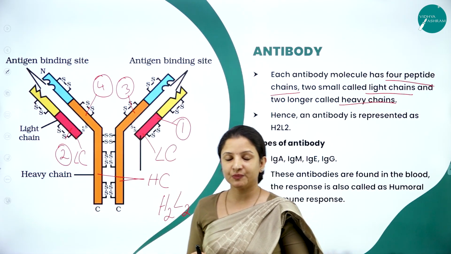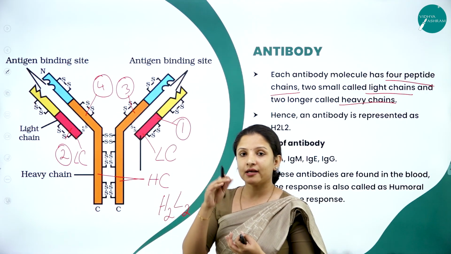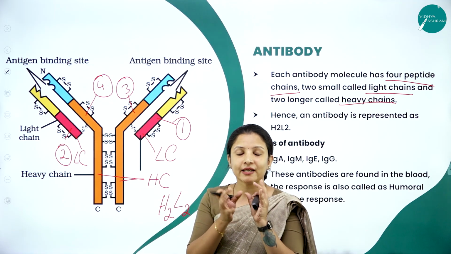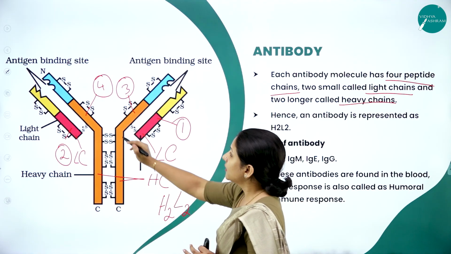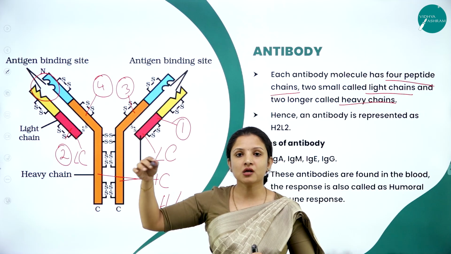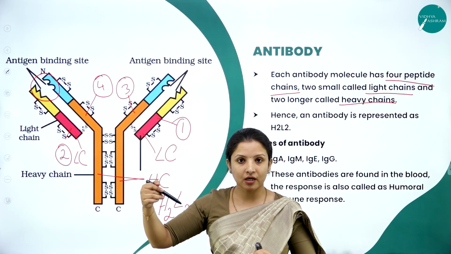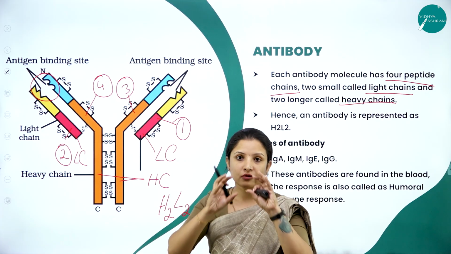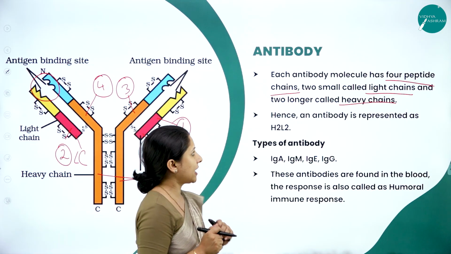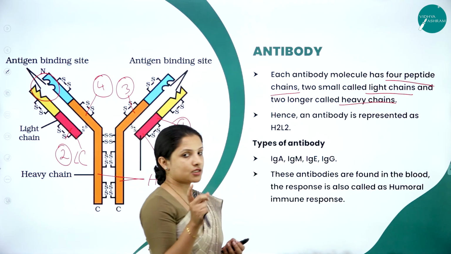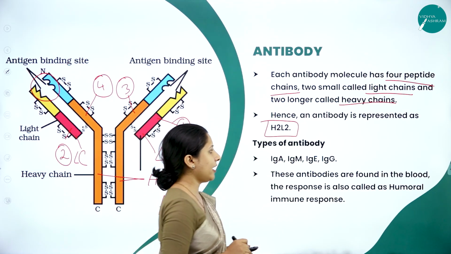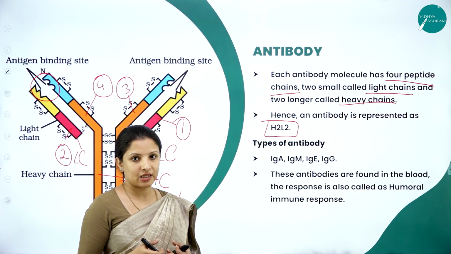If you remember in your first PUC, you have learnt about enzymes, right? Like in the enzyme, the active binding site where the substrate comes and binds alters according to the shape of the substrate. Same way here, the shape of the antigen binding site, that is this region, gets altered according to the shape of the pathogen. Say for example, coronavirus, it gets altered according to the crown of the coronavirus. That is why antibody is specific to a particular pathogen. Since antibody has 2 heavy chains and 2 light chains, it is represented as H2L2. In a body, there are different types of antibodies that are produced.